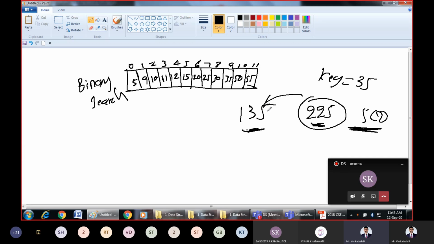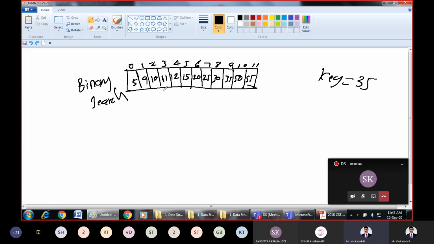So the same concept is being applied here. Now assume the key you want to search is 335. You want to search page number 335 from the textbook. After opening you have got 225. So now you will come to know that you should not look at the left side. Why? Because the page is available to the right side. The same logic is applied for binary search.